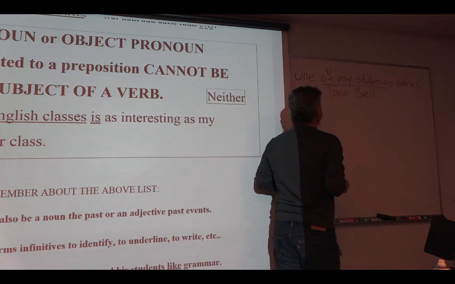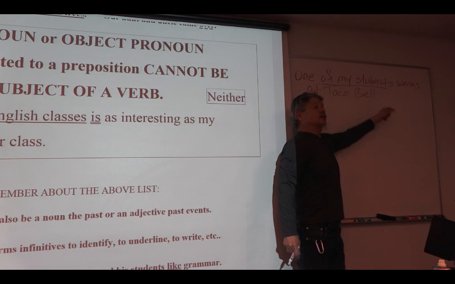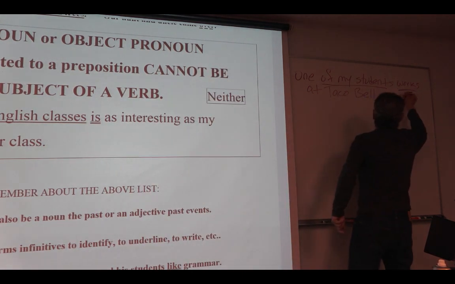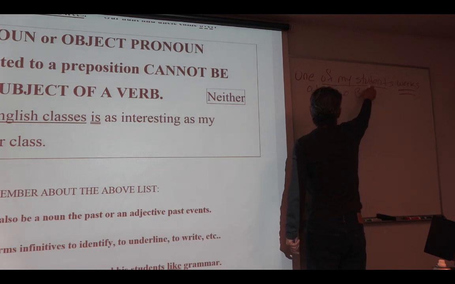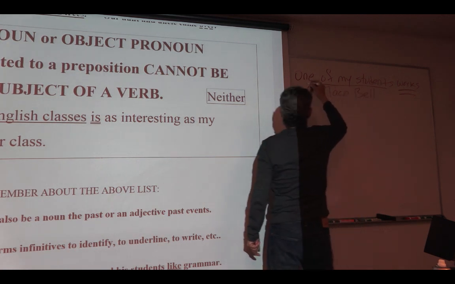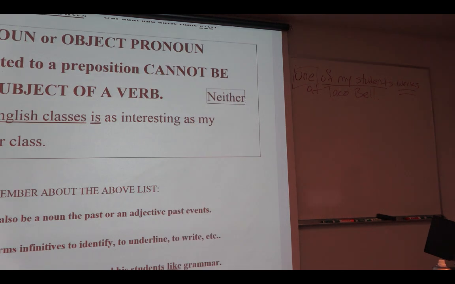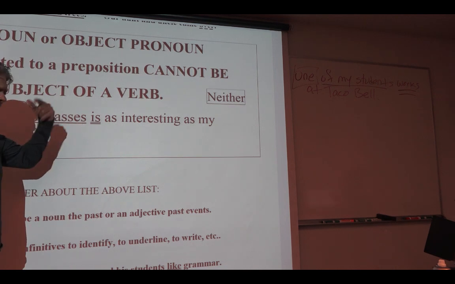Of my students. So, what's the verb? Works. So, students could never be the subject. The subject is? Subject pronoun. Do you see that? Okay. And it becomes very important with other sentences.